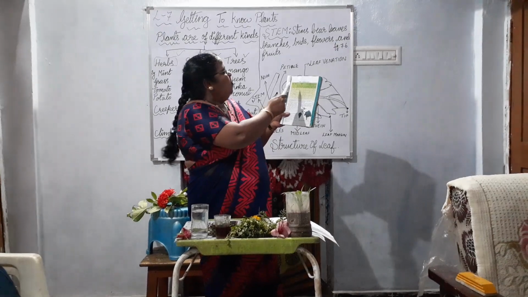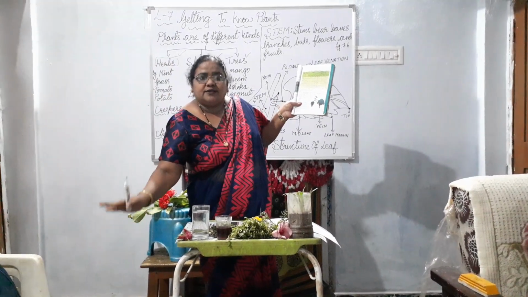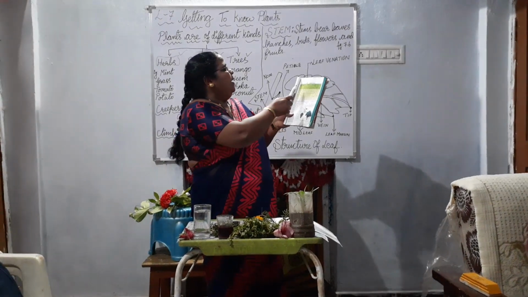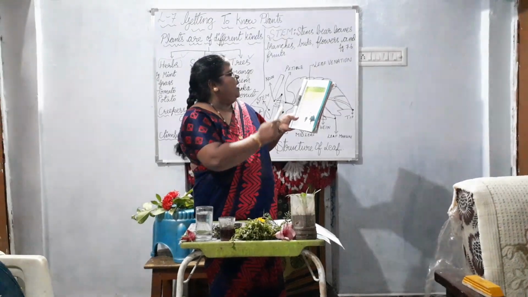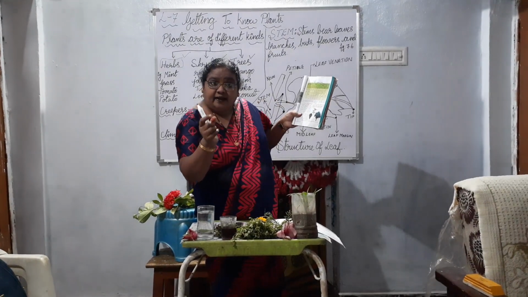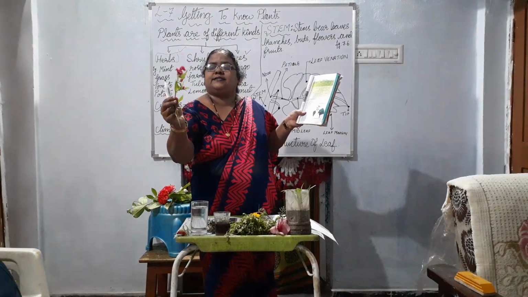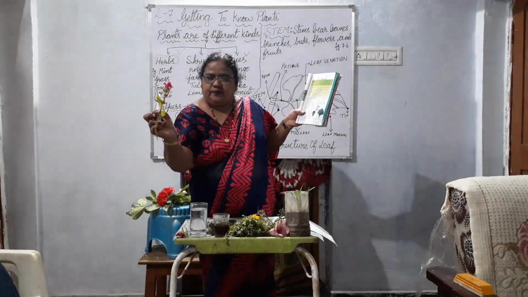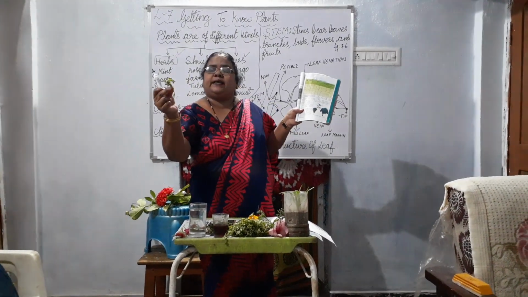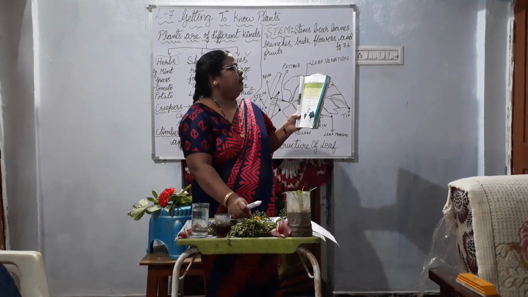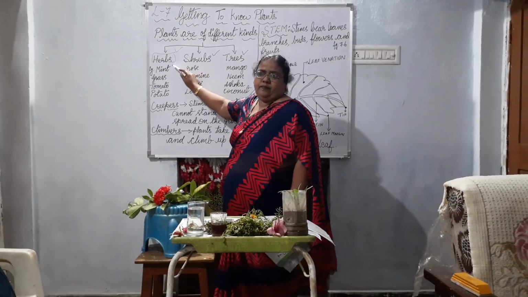Tomato. What is the height of the tomato? Is it tall or short? Short. Okay. Now what is the color of it? Leaves are green in color and they are tender. Are they hard? You see this plant and see the stem. Is the stem tender? You take for example even the coriander. See how are the stems? They are tender. So which group do they come under? Herb.